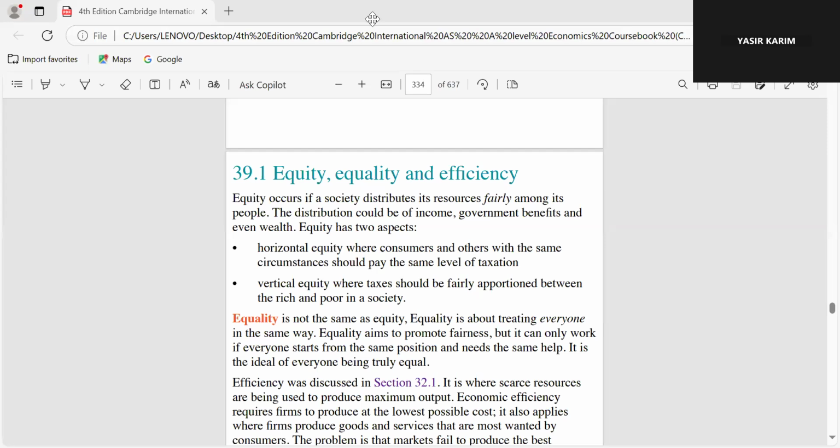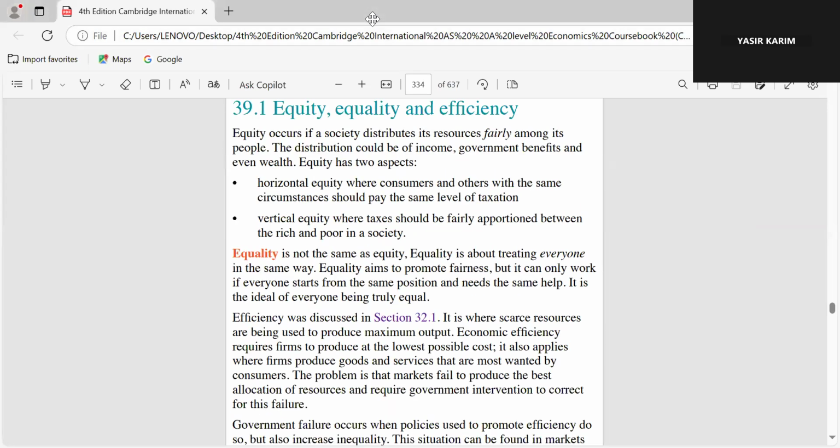Okay, so he has explained what is equity. Equity occurs if a society distributes its resources fairly among its people, like rich and poor. Distribution could be of income, government benefits, like benefit में क्या आ जाएगा, subsidy, and in terms of tax as well. Equity has two types. One is horizontal and one is vertical.